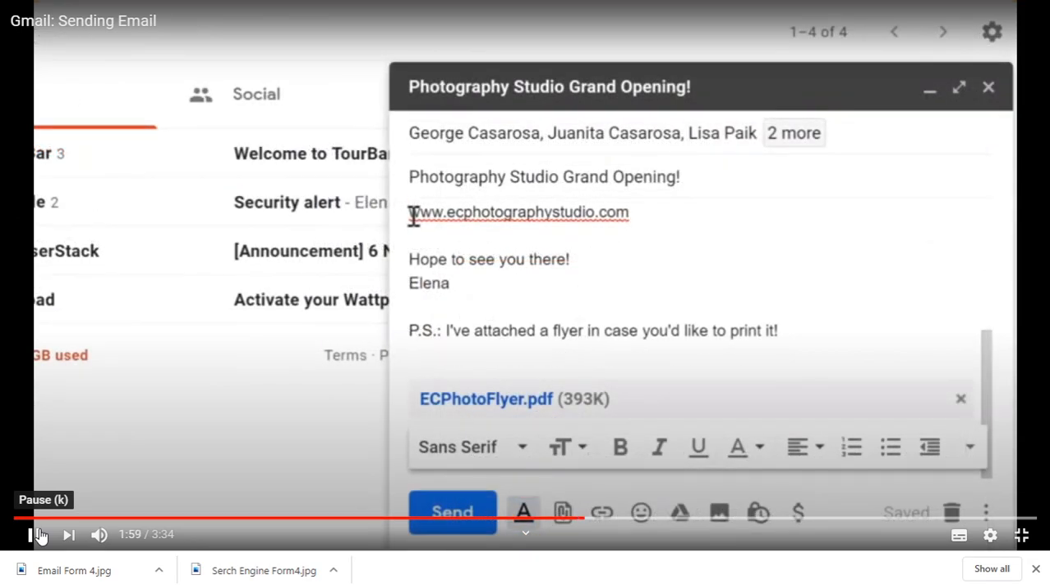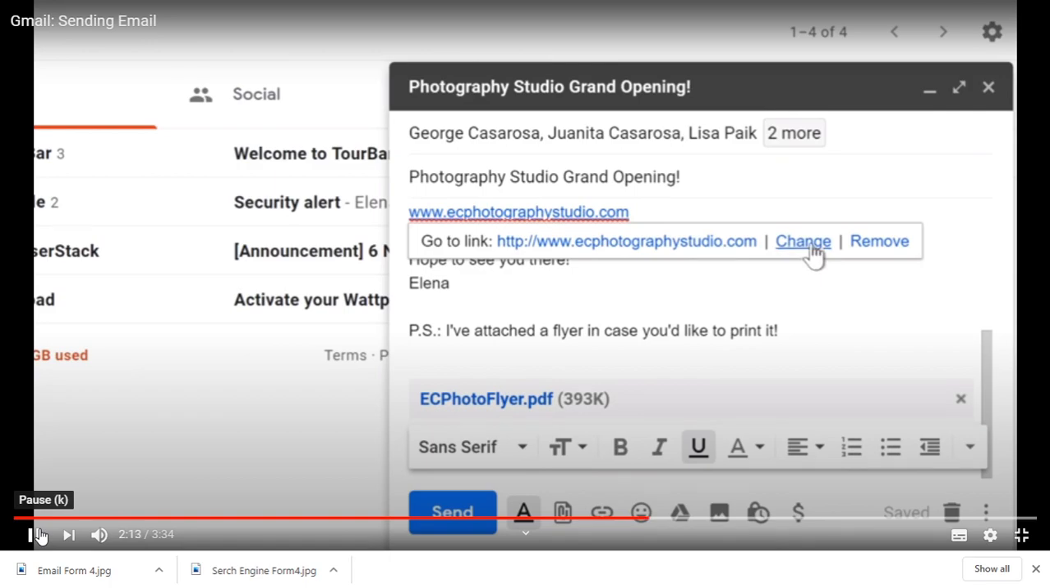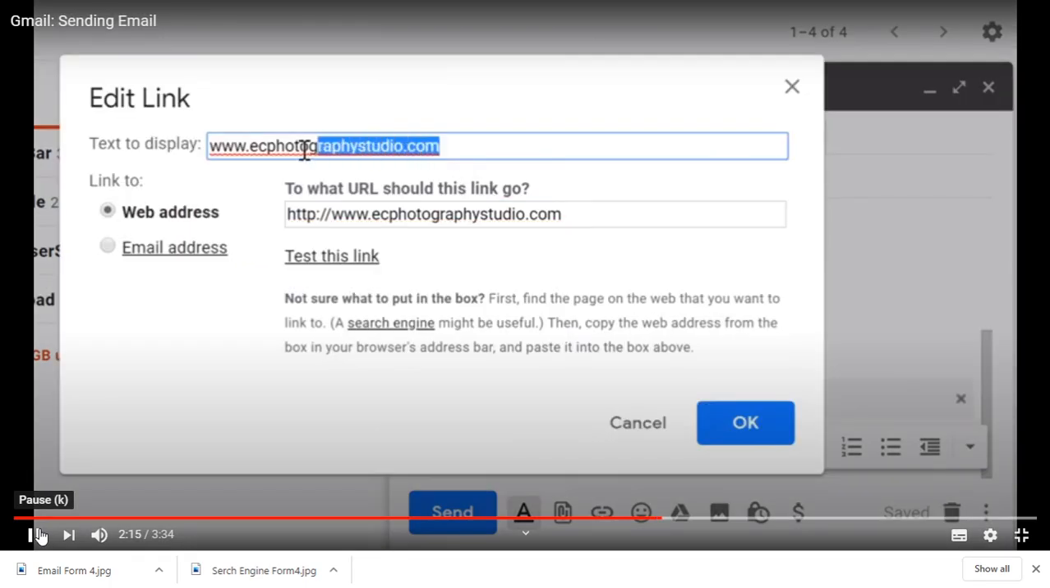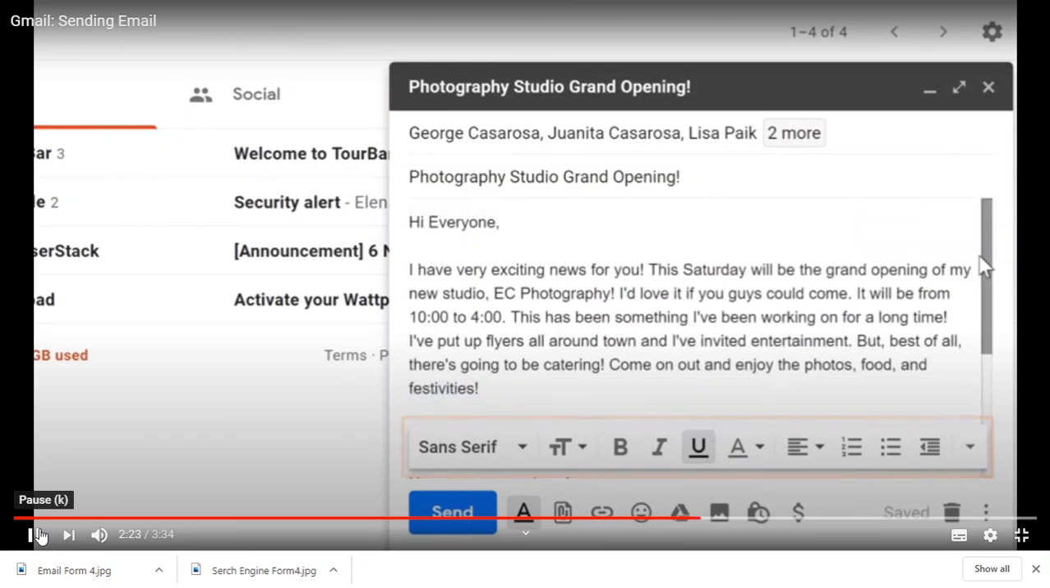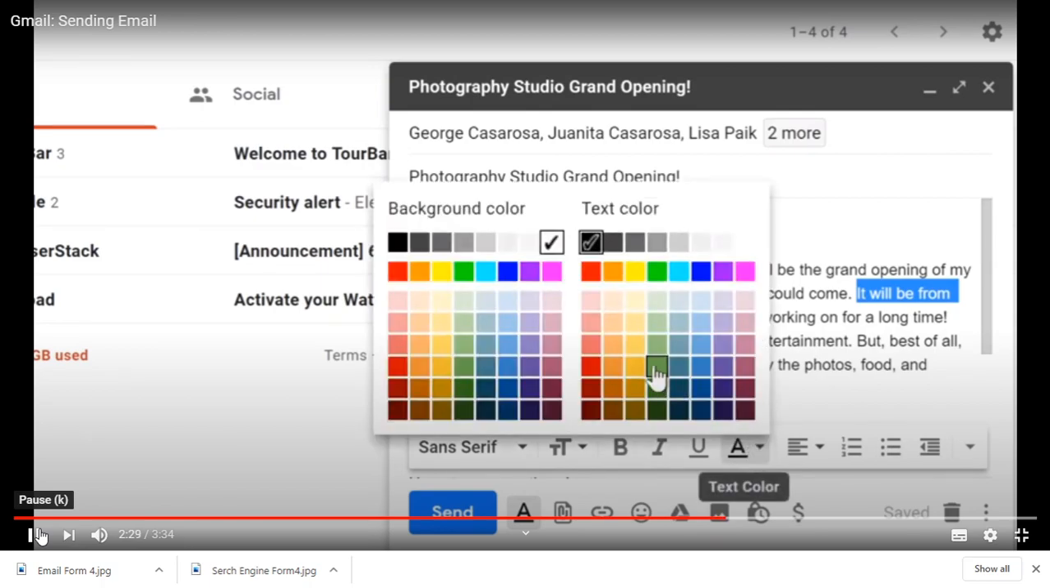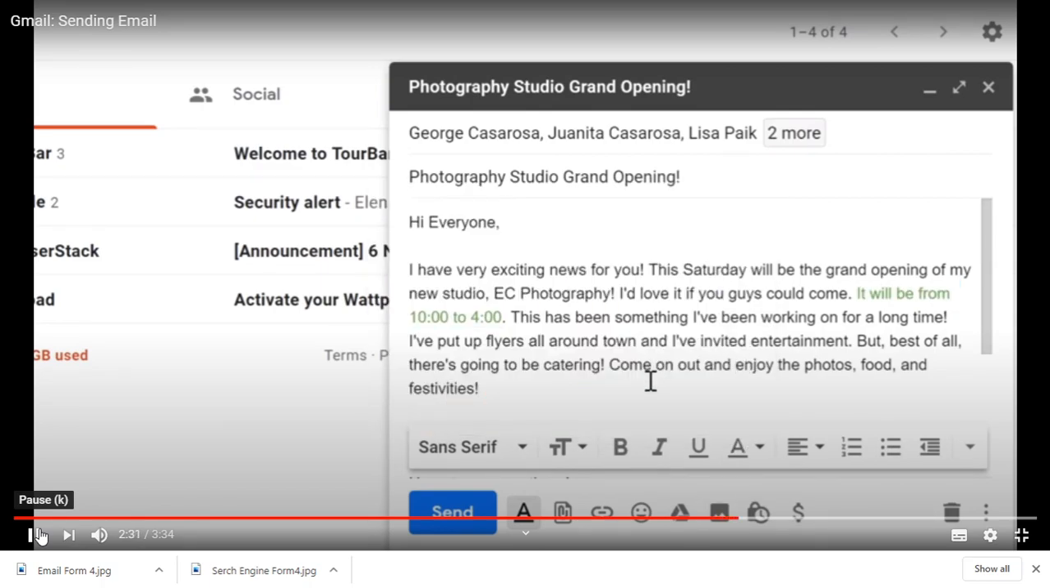Finally, we can add various types of formatting to the body of the email. For example, it would be good to format this web address as a link so that people can click on it. I'll select it, and then click the link button. If you want, you can click Change to change the display text to something different. You can also use these buttons to add other formatting like colors, fonts, and bulleted or numbered lists. Since this email is pretty informal, a little bit of color can help add some personality to it. But in a more serious email, like a job application, it's better to stick with more traditional formatting.